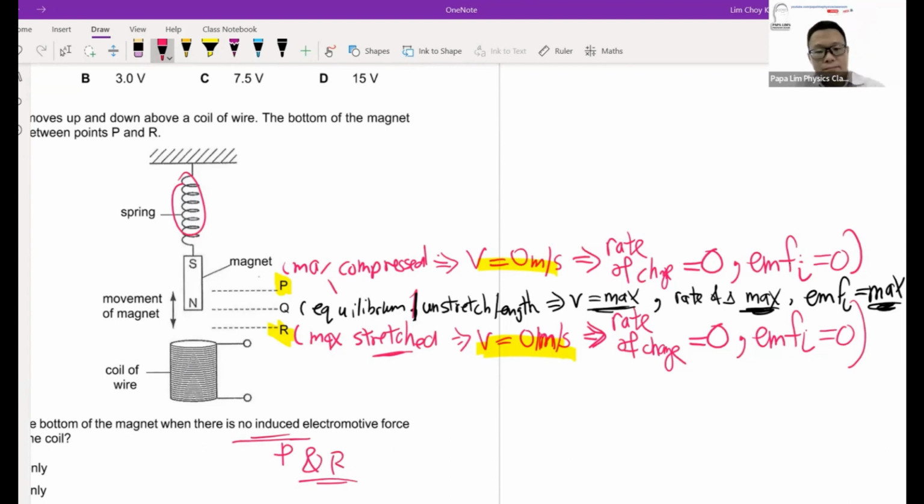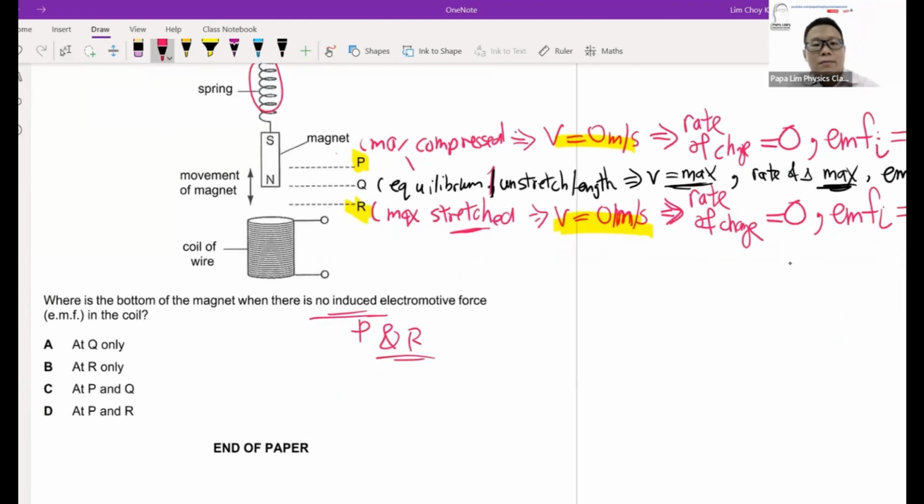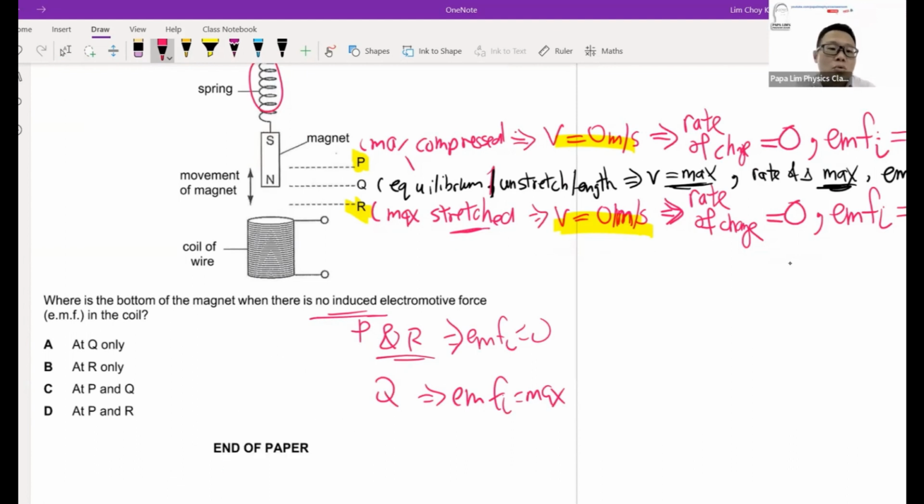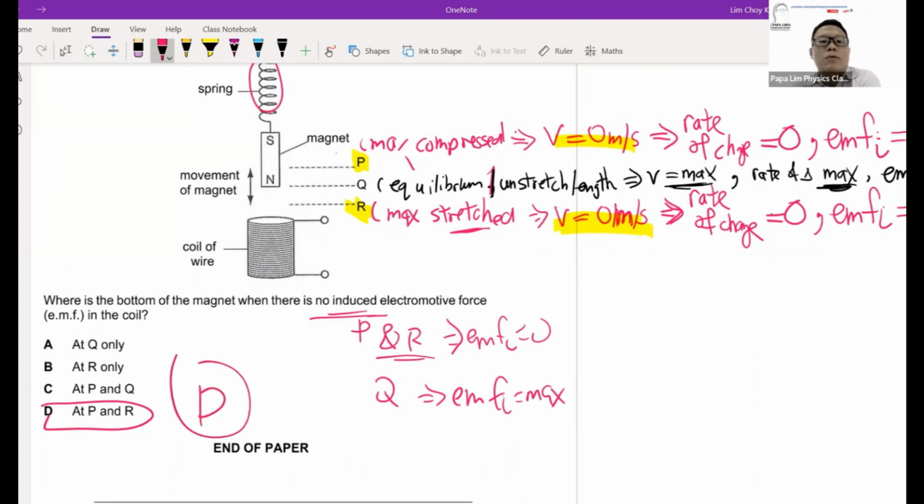And likewise, this will be EMF 0 and Q will be EMF maximum. And this will actually answer the question. This is what the question wants, to identify what are the points with no EMF induced. The answer will be P and R. Okay, option D. Now with this, we have finished the last question for this particular paper.